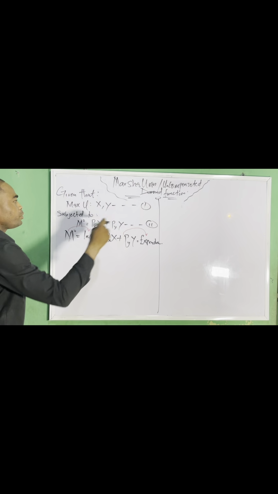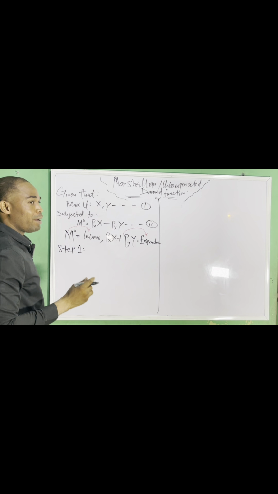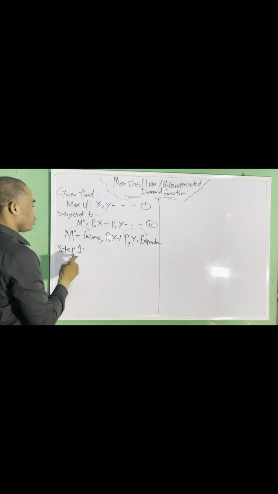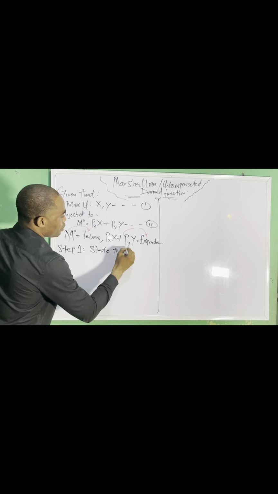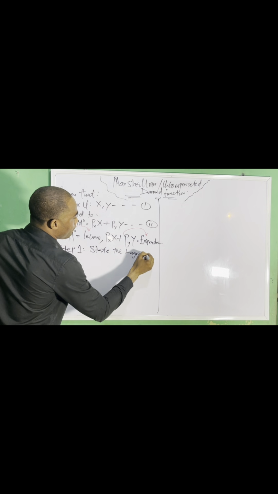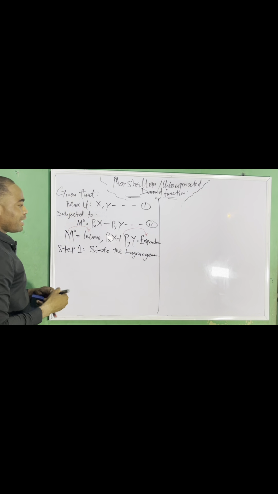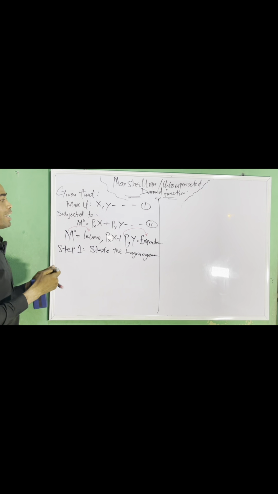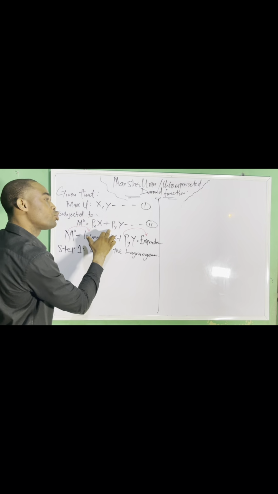In solving a question like this, I know that you know we are using the Lagrangian function. So step 1: state the Lagrangian function. What is the Lagrangian function? The Lagrangian function is the combination of the objective function and the constraints.